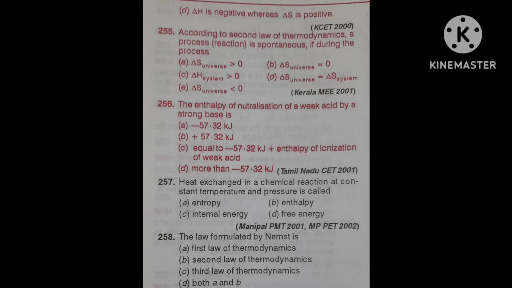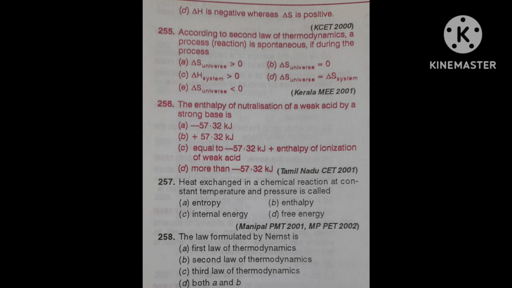Next question I am reading. The enthalpy of neutralization of a weak acid by a strong base is: first option, minus 57.32 kilojoule. Second, plus 57.32 kilojoule.